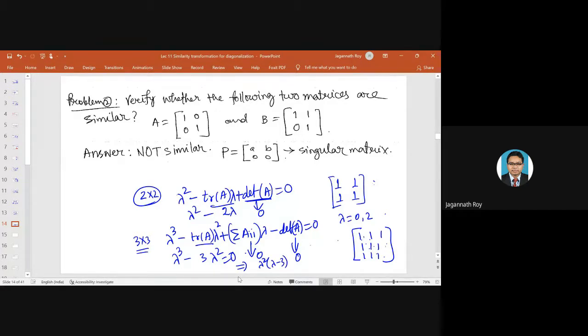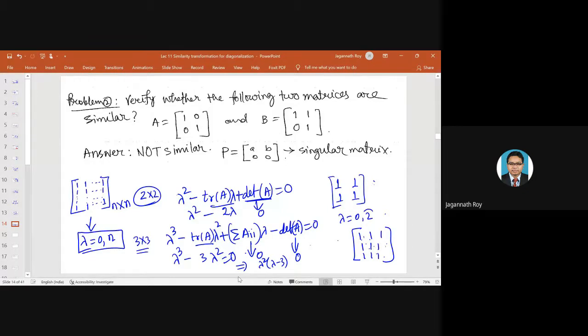So if you have an n by n matrix with all ones, 1, 1, dot, dot, 1, 1, 1, dot, dot, dot, 1, all ones, then the lambda values are actually 0 and n.